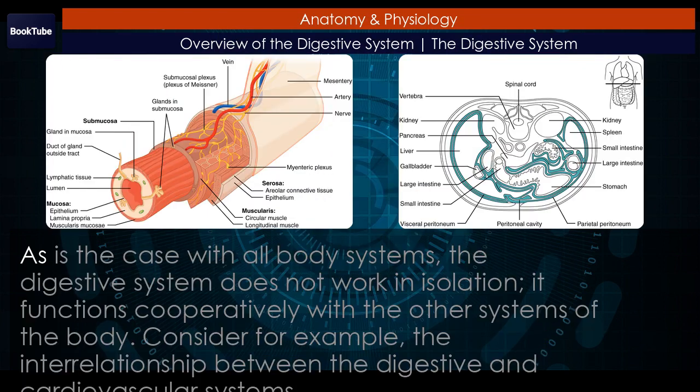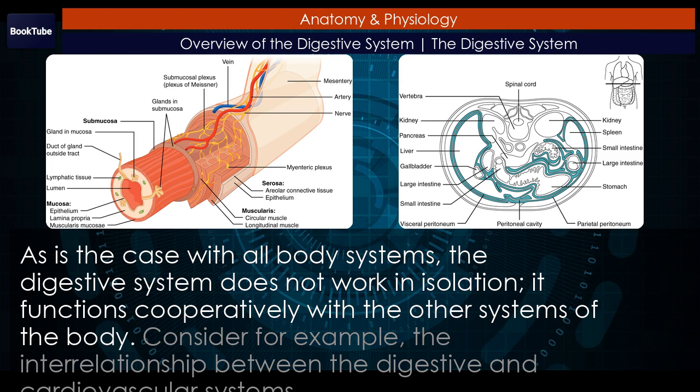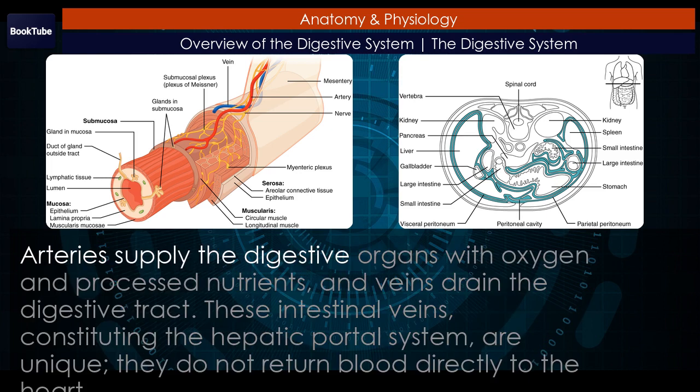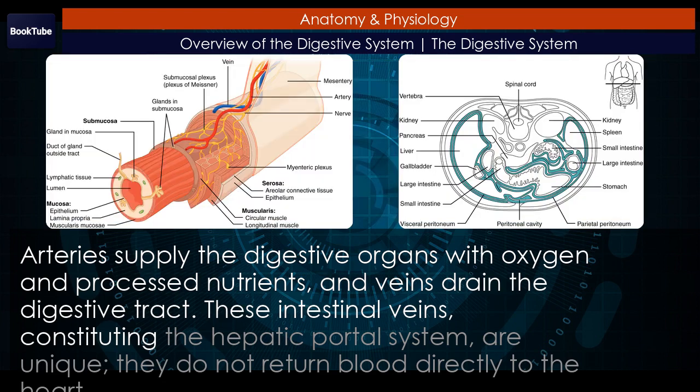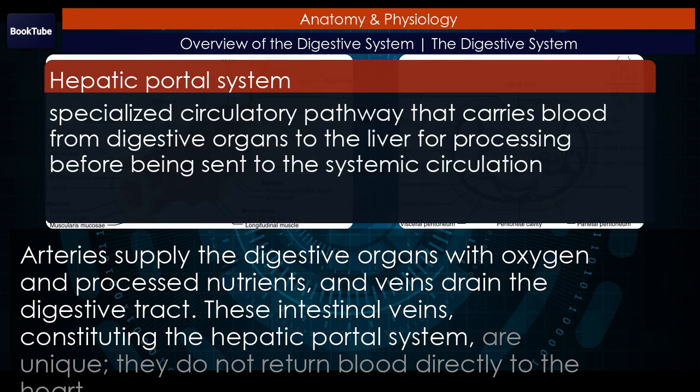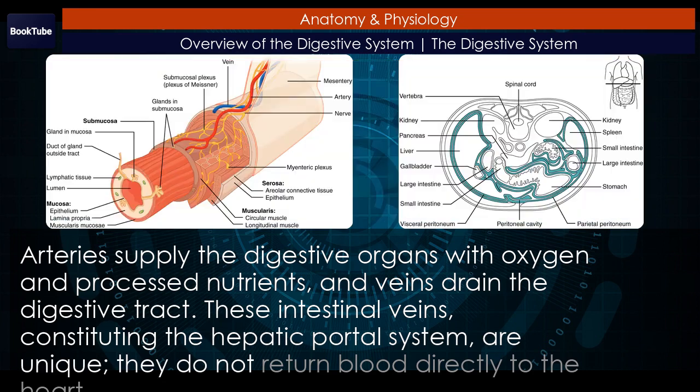Figure 1. As is the case with all body systems, the digestive system does not work in isolation. It functions cooperatively with the other systems of the body. Consider, for example, the interrelationship between the digestive and cardiovascular systems. Arteries supply the digestive organs with oxygen and processed nutrients, and veins drain the digestive tract. These intestinal veins, constituting the hepatic portal system, are unique. They do not return blood directly to the heart.